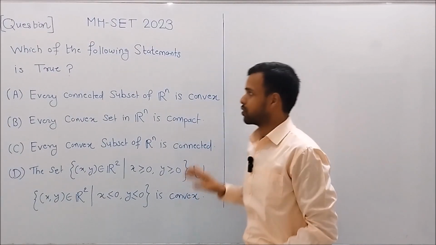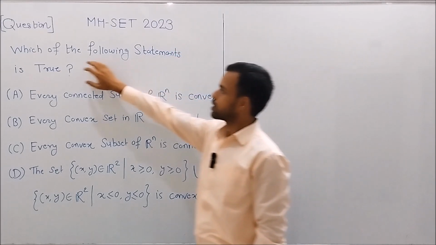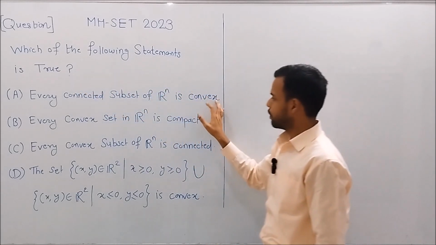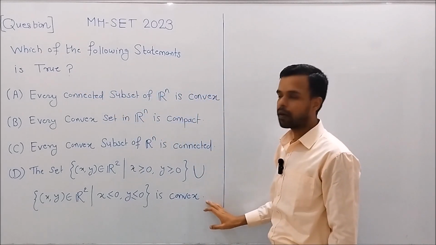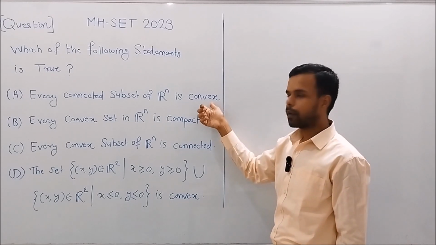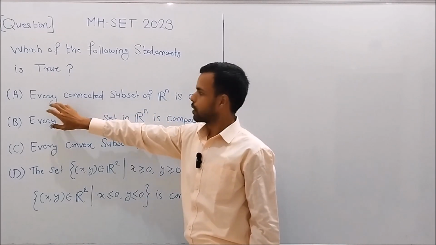Hello everyone. Let's solve an interesting question from the Maharashtra State 2023 exam. The question is, which of the following statements is true? We are given four different statements and we have to determine which of these is true. So let's verify each of these given statements one by one. Let's start with the statement in A.